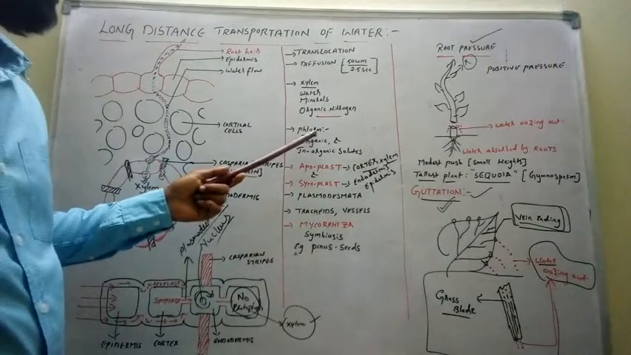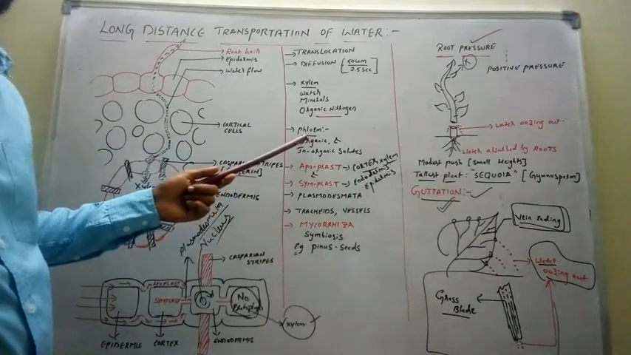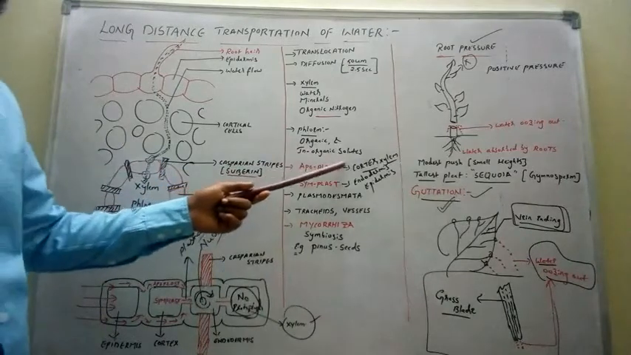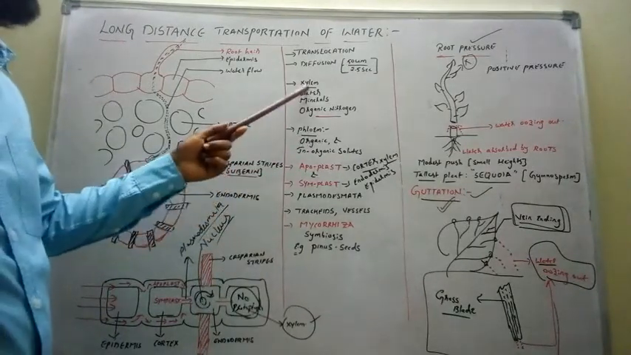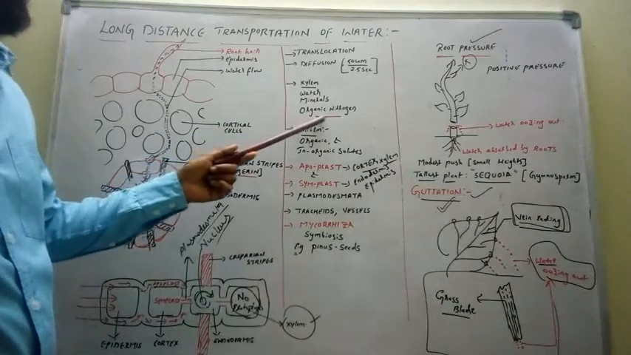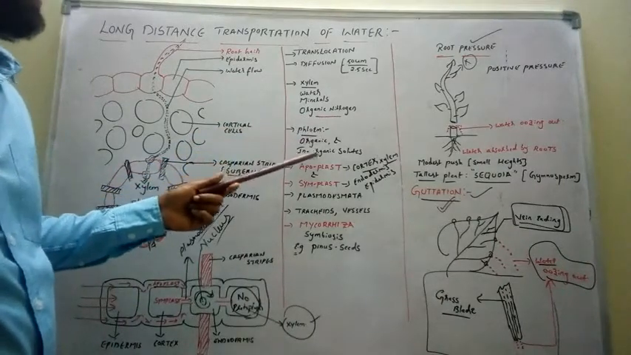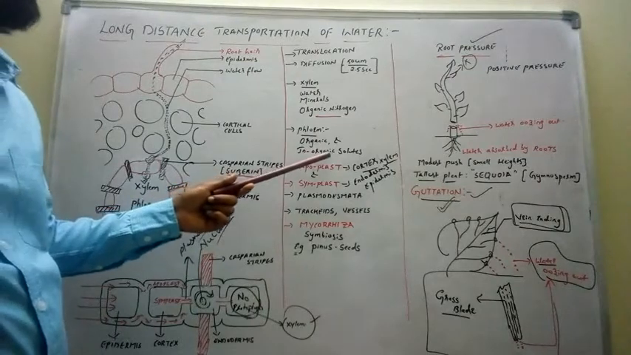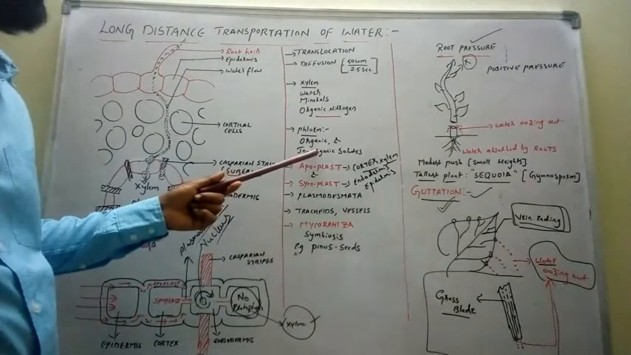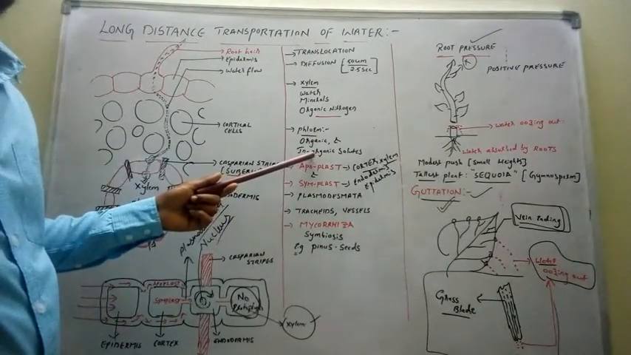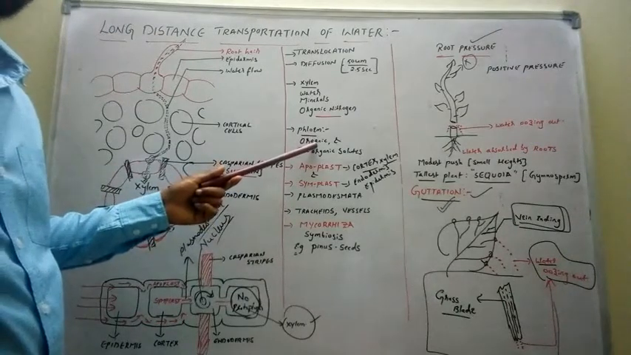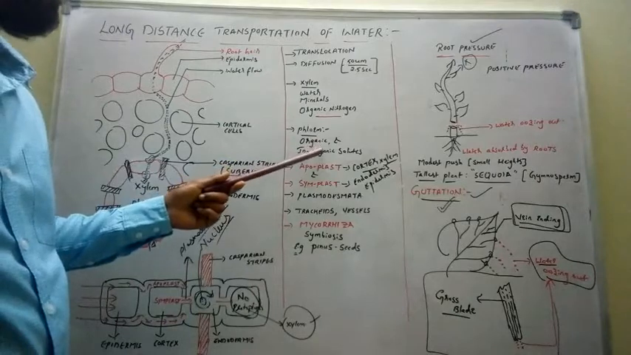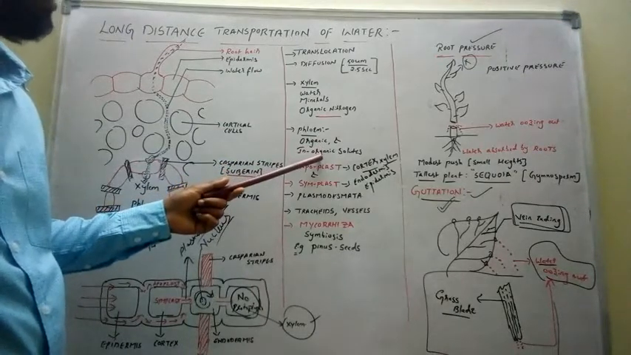Next, phloem. The phloem conducts food materials. Which type of food materials does the phloem conduct? Organic and inorganic solutes. So xylem conducts water, minerals and organic nitrogen, and phloem conducts organic and inorganic solutes. What is meant by inorganic solutes? Inorganic solutes may be ammonia. What is meant by organic solutes? Organic solutes means glucose, starch. Glucose, starch come under organic solutes. Ammonia comes under inorganic solutes.